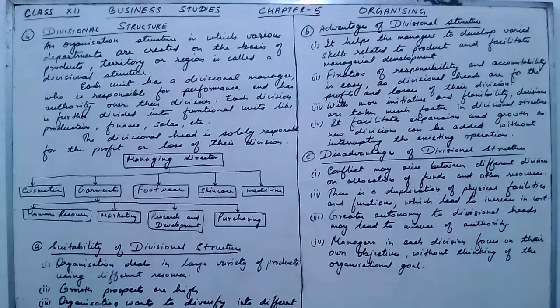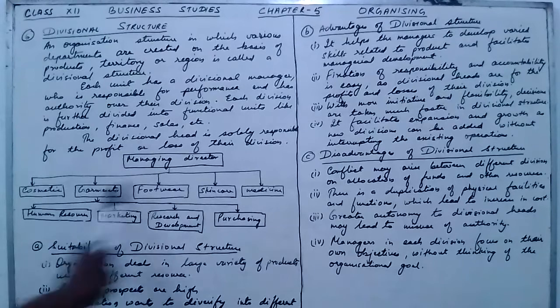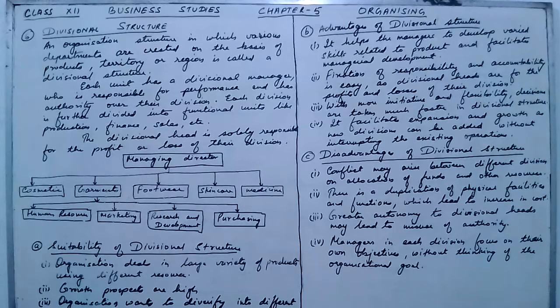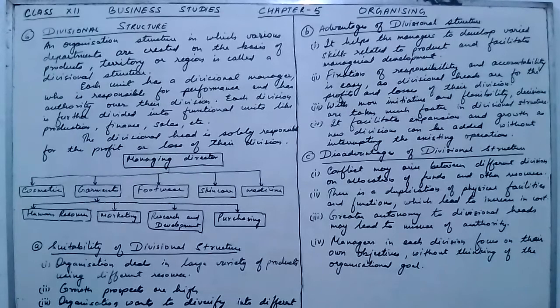Next, the managers in each division focus on their own objectives. All these managers will focus on their own objectives, and no one will focus on the company objectives, without thinking of the organizational goals. They will not think about the organizational goals. And this is the fourth disadvantage of the divisional structure.